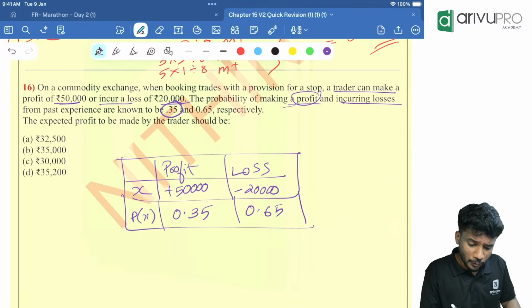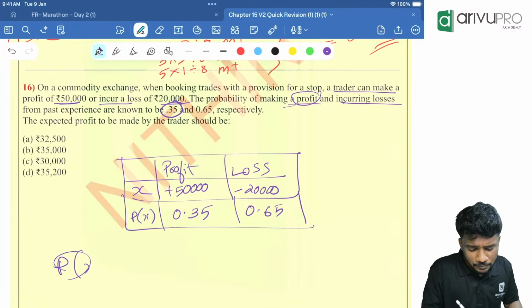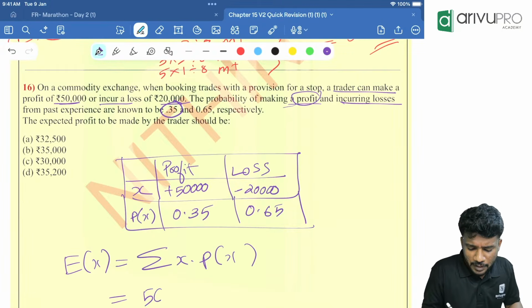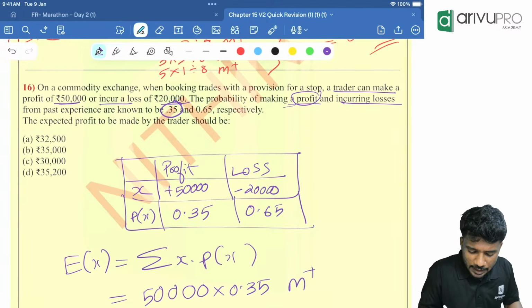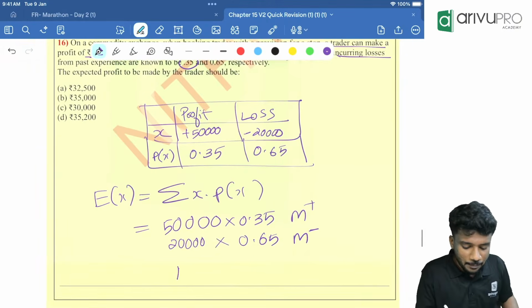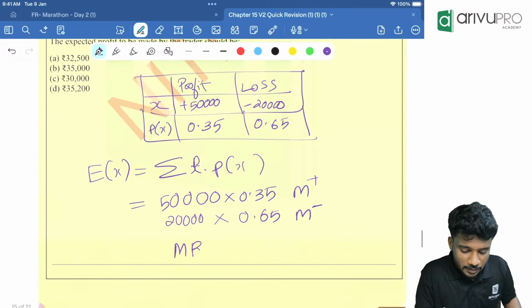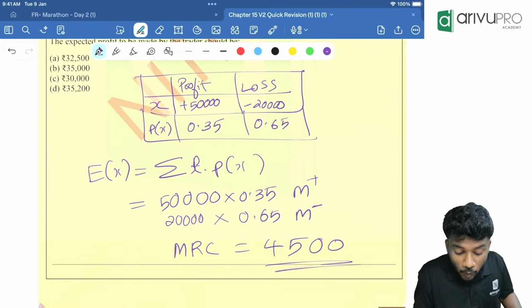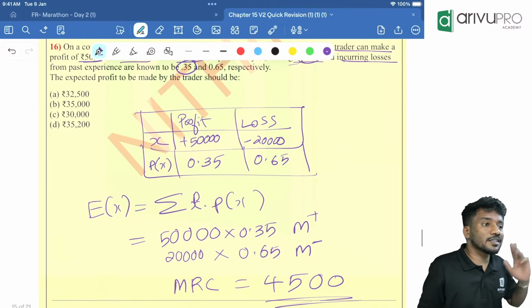People, how will you do it? E of x is equal to what? Sigma x into P of x. So here it will be 50,000 into 0.35 M plus, then 20,000 into 0.65, M plus or M minus? M minus. Then click MRC. How much are you getting? 4,500. Okay. Actually, this was a wrong question from the previous year.